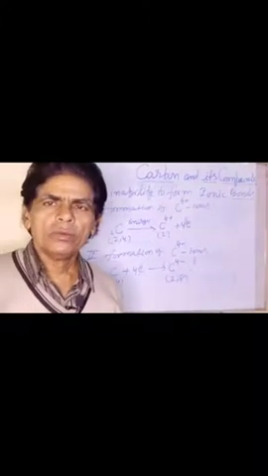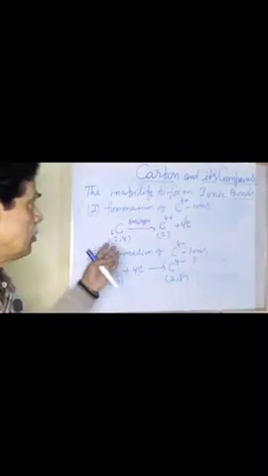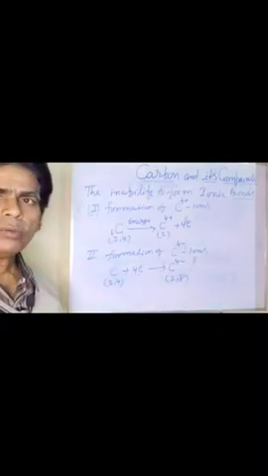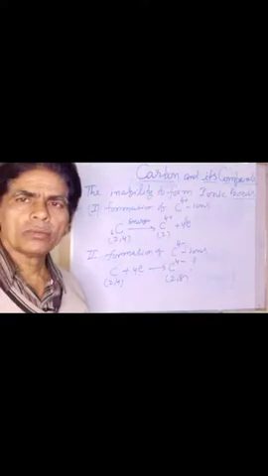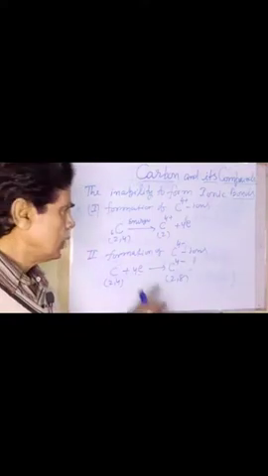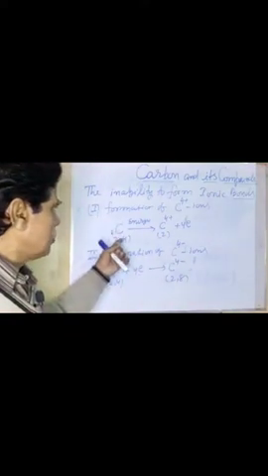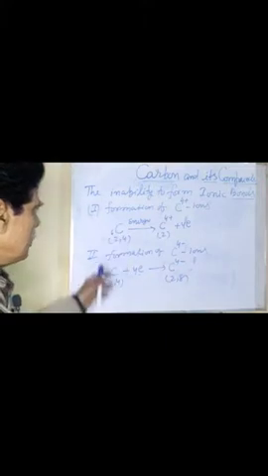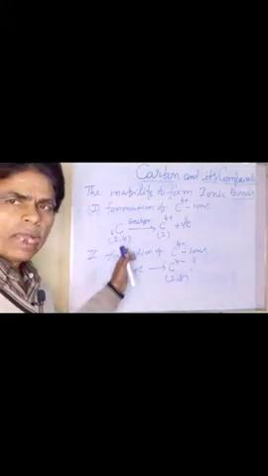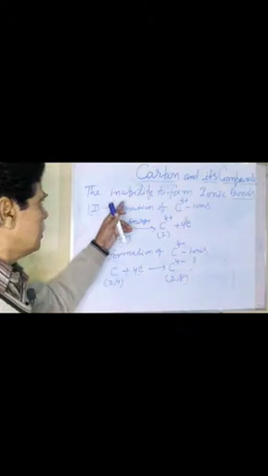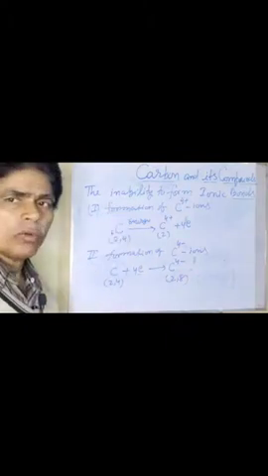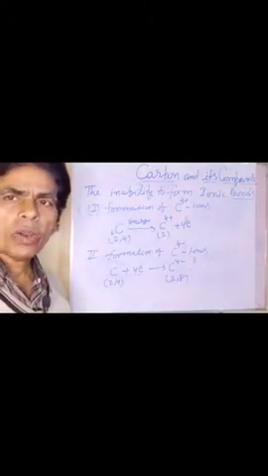Today we are going to deal with carbon and its compounds, which we started in the previous video. Today I would like to deal with the question: why is carbon not able to form ionic compounds?